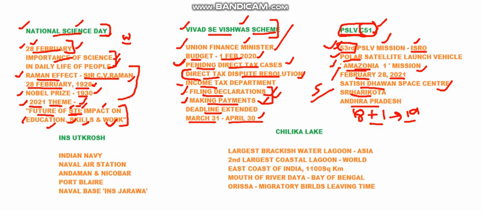The next topic is INS UTKROSH. INS is Indian Naval Ship. So Indian Naval Ship UTKROSH is recently in news. We shall see about that. This belongs to Indian Navy, and this is in Naval Air Station of Andaman and Nicobar Command. So naval air stations are under Indian Armed Forces under the Naval Division. So Andaman and Nicobar Command has got this naval air station, and Indian naval ship UTKROSH is present in Andaman and Nicobar Command. It comes under this command.